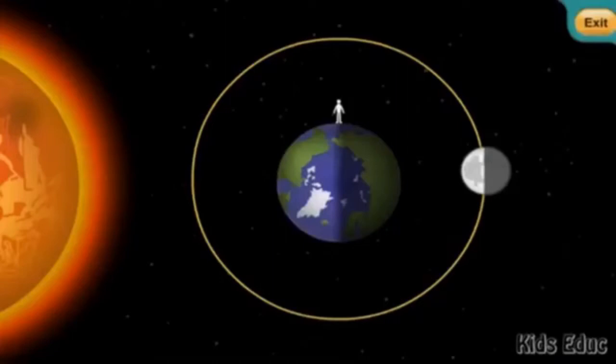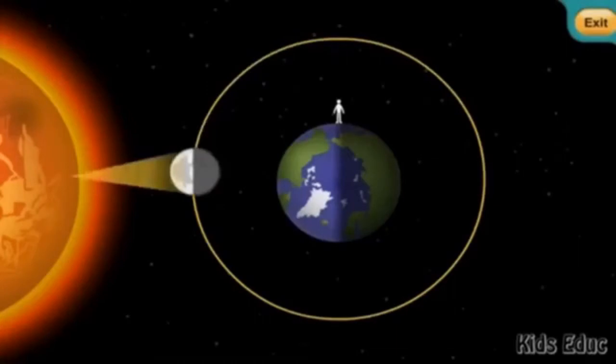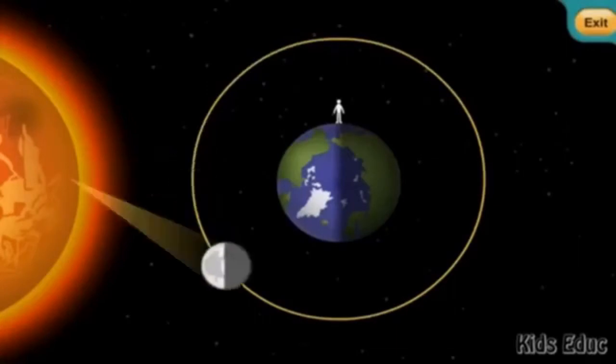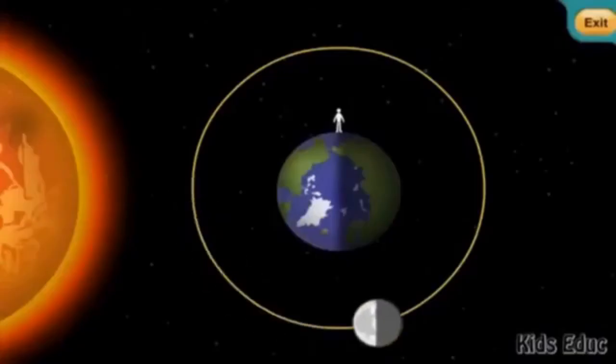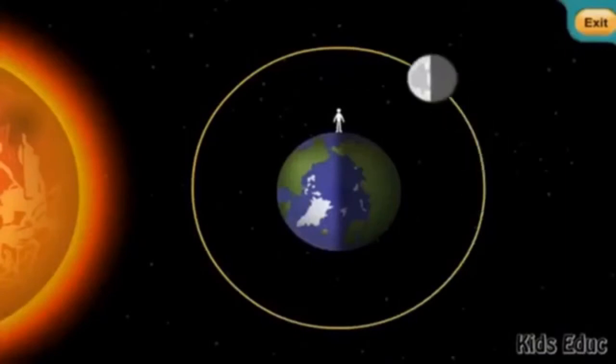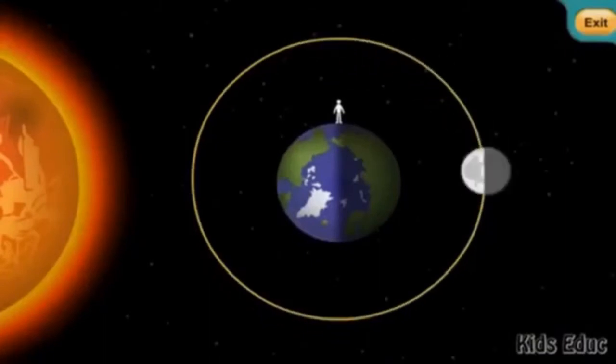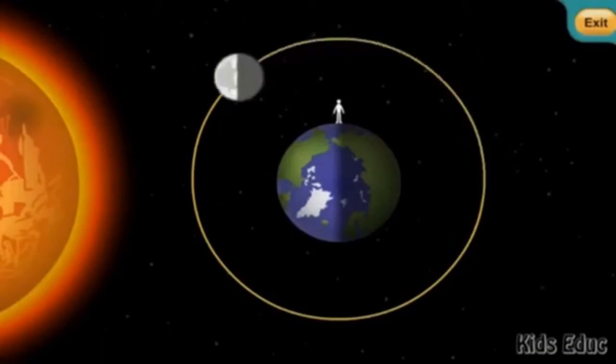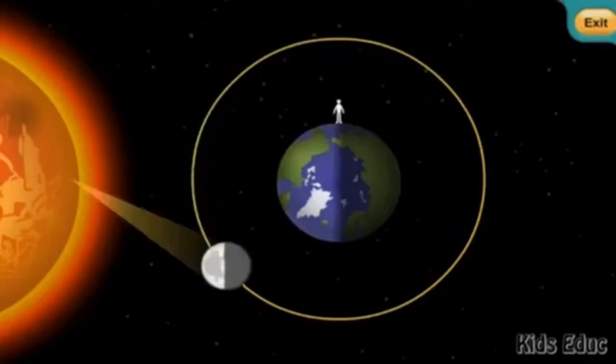The moon has no light of its own. We can see the moon because of the sun's light that falls on it. You know this, right? On a full moon night, we see the entire side of the moon that faces the earth. And on a new moon night, we cannot see any of it. See there, it gets the light from the sun and it reflects the light.